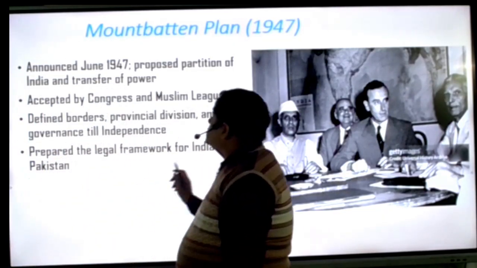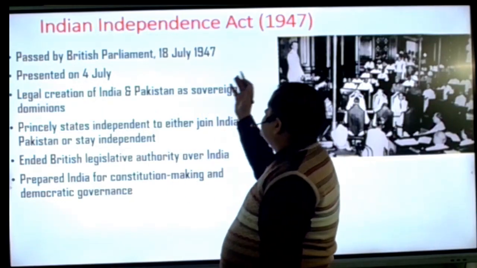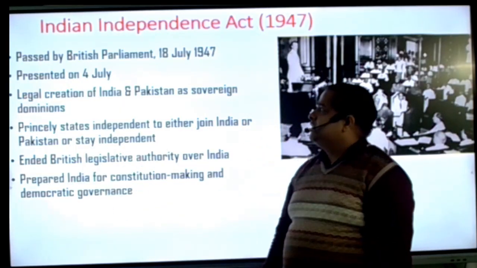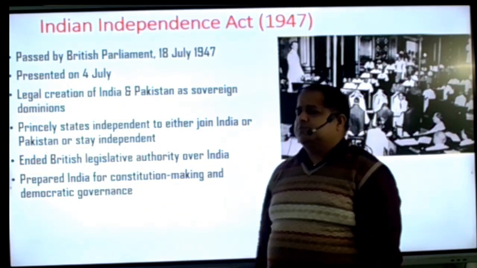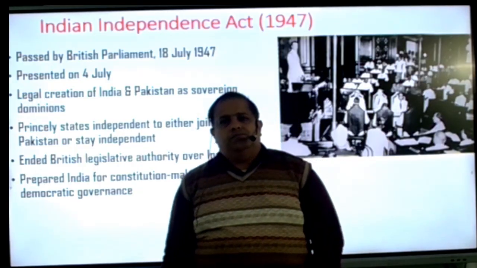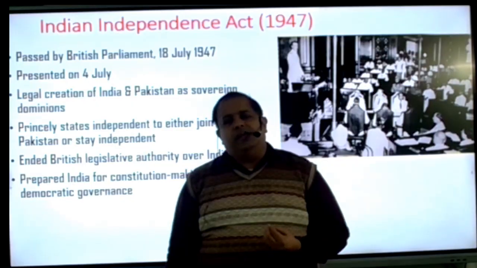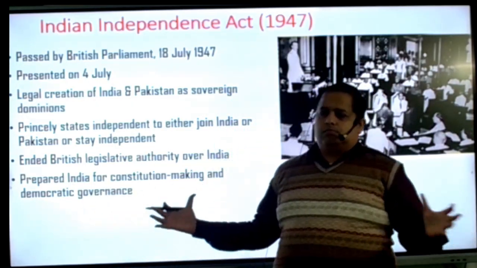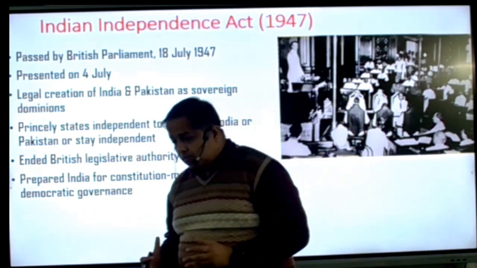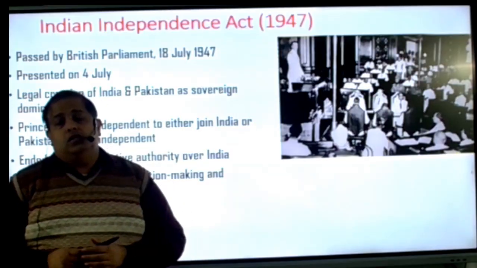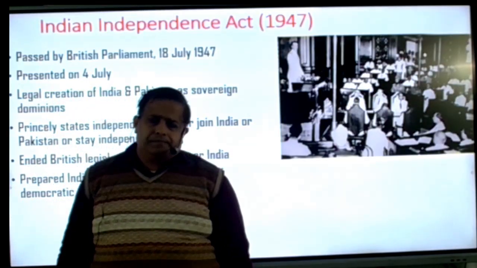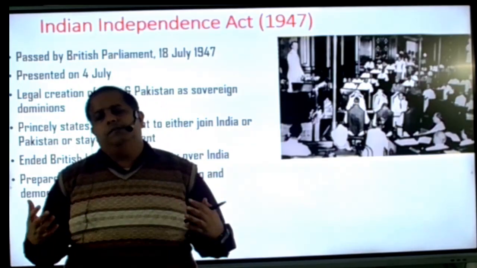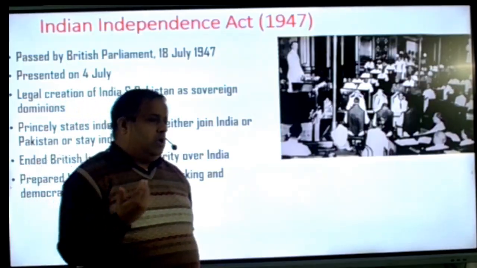Then the Mountbatten plan arrived. Indian Independence Act 1947. On 4 July, they presented a bill in the British Parliament. On 18 July, this bill was passed. The Britishers were in such a hurry to leave India, because they never wanted that if the Hindu-Muslim fighting increased and the killing numbers increased, then the whole world would blame the Britishers. So they wanted to hurry as much as they could to leave India.